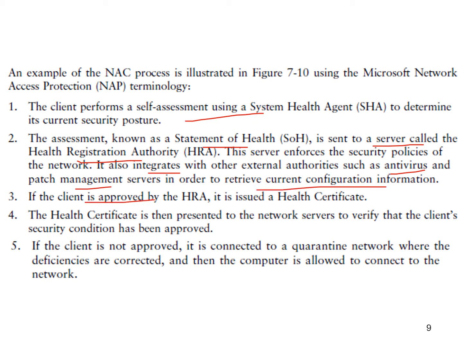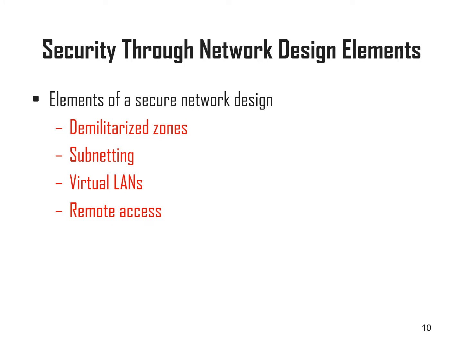If the client is approved by the HRA, it is issued a health certificate. The health certificate is then presented to the network server to verify that the client's security condition has been approved. If it is not approved, it is sent to the quarantine network until the deficiency has been corrected, and then it is allowed back to connect to the network. This is how we can do it with NAC.